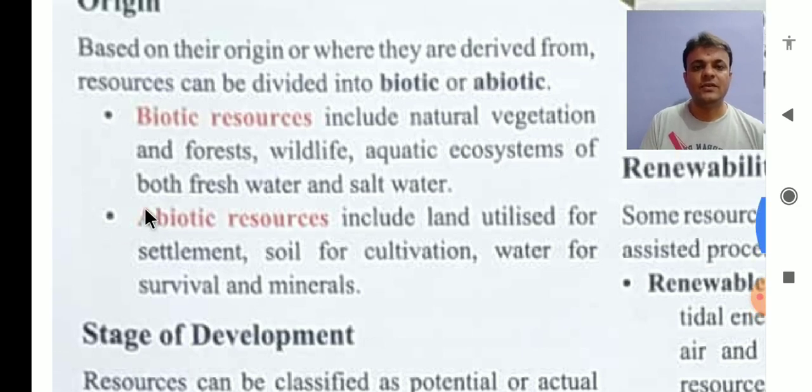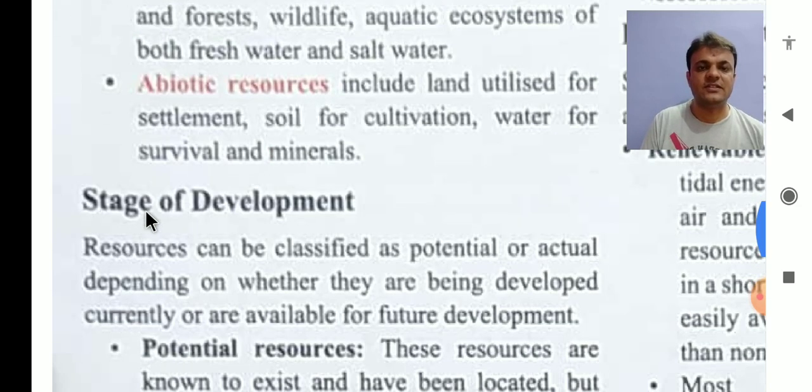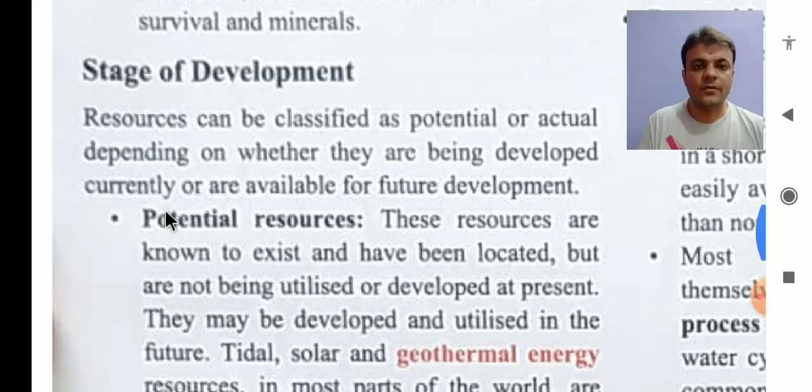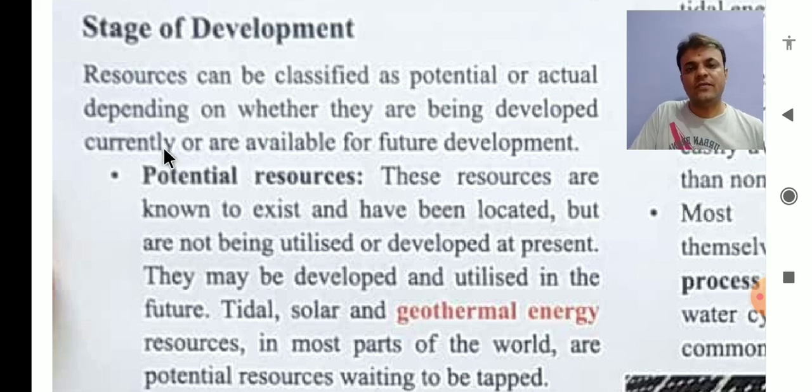So this was the first classification of natural resources, that was origin, and according to origin, which two sub-classifications are there? Biotic and abiotic. Clear? Okay. Next is stage of development. Stage of development means at what stage they are developed. Right? Let us discuss. Resources can be classified as potential or actual depending on whether they are being developed currently or are available for future development.